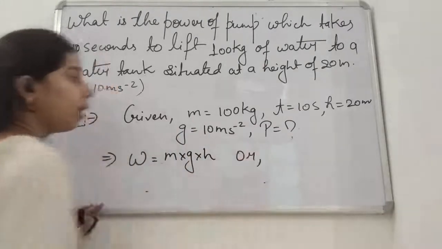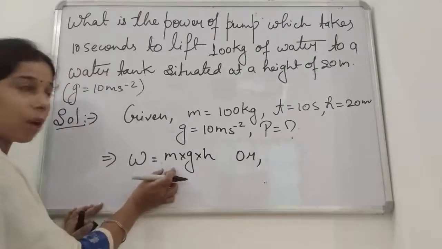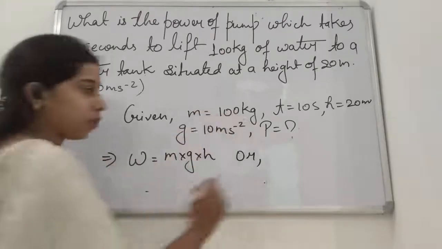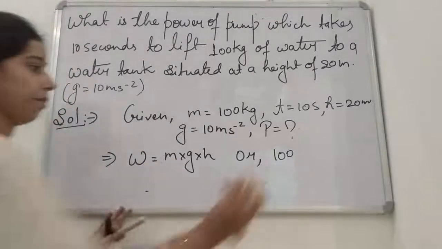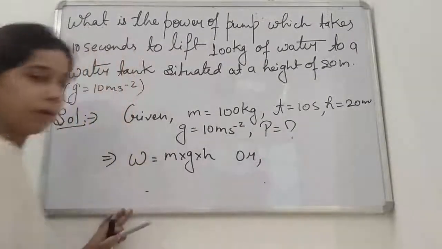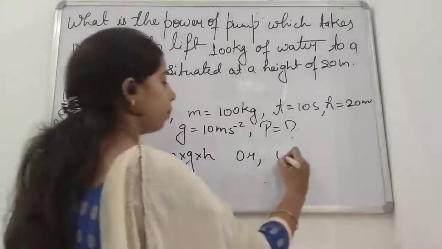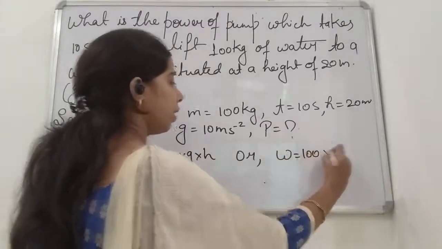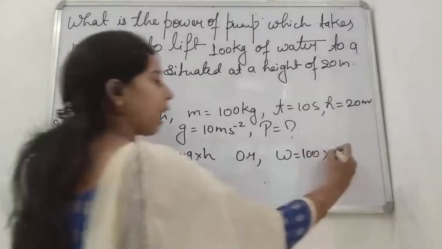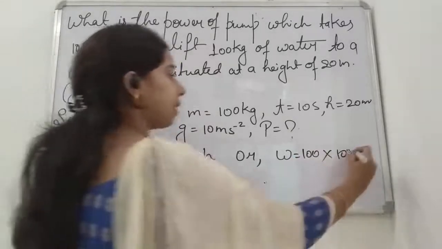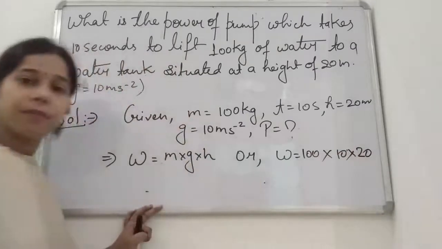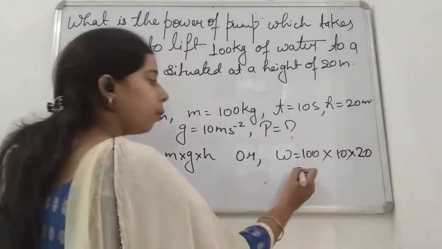or W will be equal to mass. Now what is the mass here? That is 100 kg. So we will write here 100 kg. W will be equal to 100 kg into acceleration due to gravity, that is 10, into height is given, that is 20. Right? So what will be the work done here?